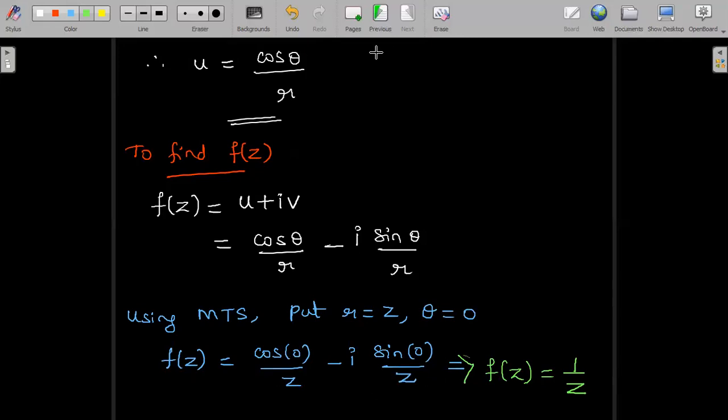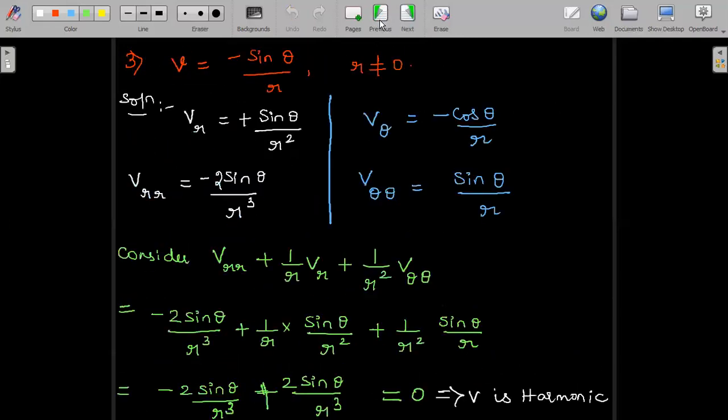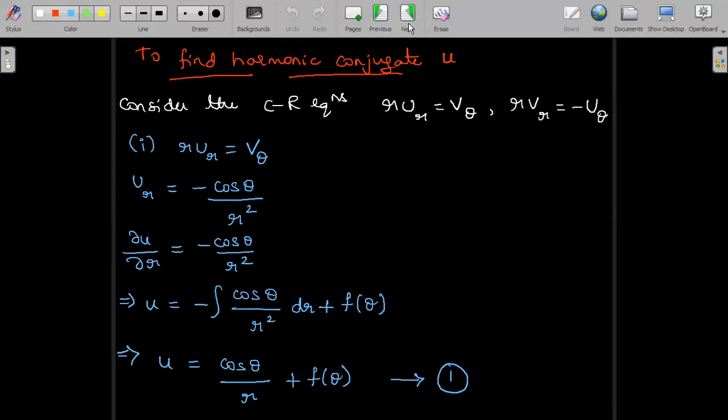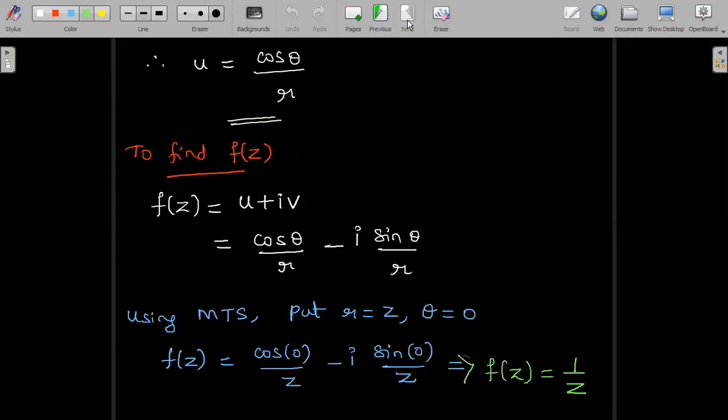So this is how in the polar representation we can prove all the three parts. First to prove that v is harmonic, followed by we can find its harmonic conjugate u by direct integration considering the CR equations, right? And then to find the analytic function f of z considering u plus iv and using Milne-Thomson substitution.